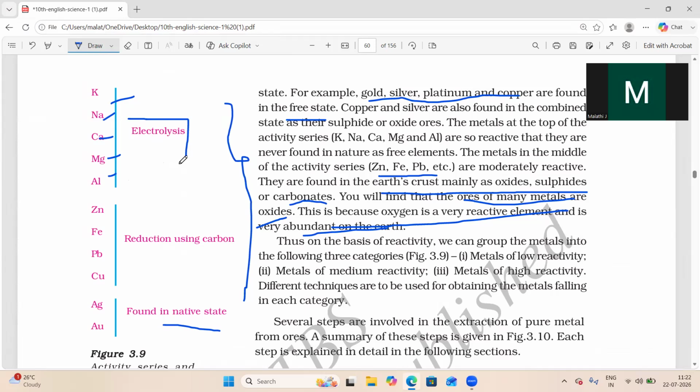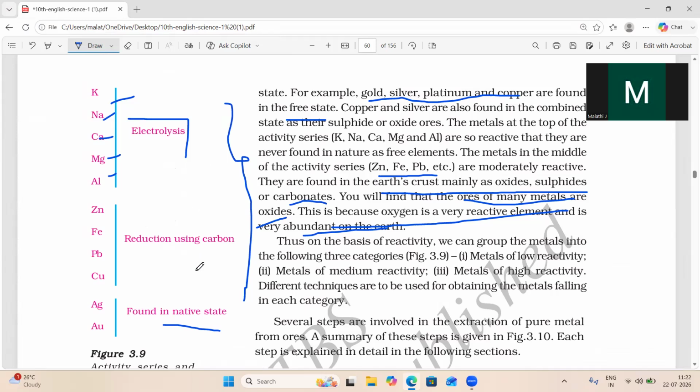For metals with less reactivity, there are sulfide and oxide ores, and the extraction will be different for these. These will be obtained in the natural state. Most of the metal will be present with fewer compounds, almost in the native form, so extraction will be a little easy.